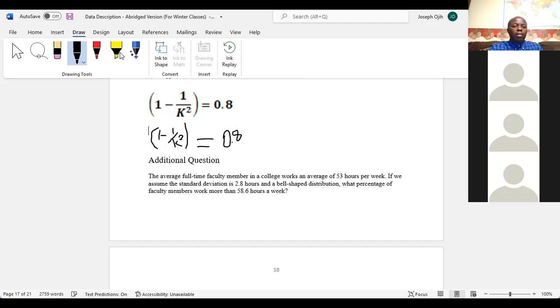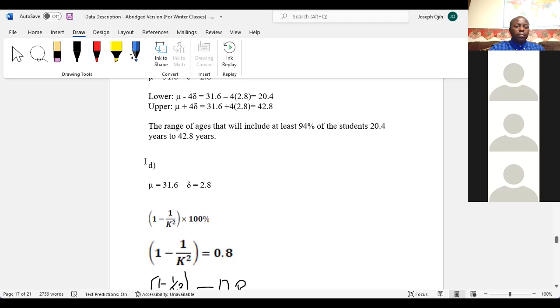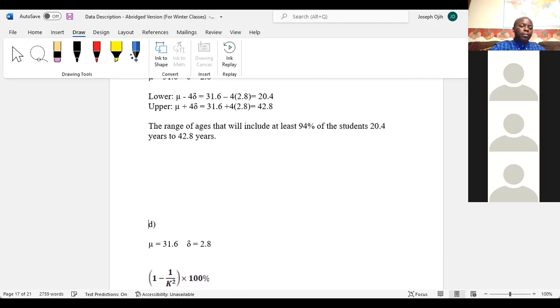I'm going to use the eraser to delete this. Okay, I'm going to go back, 0.8. Now I'm going to move this down so we can have enough room to solve this simple equation.